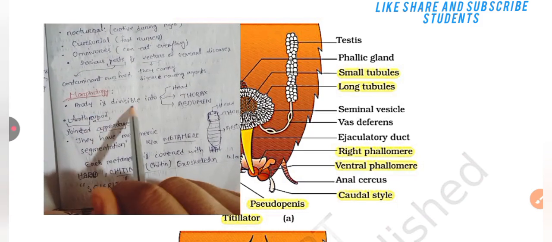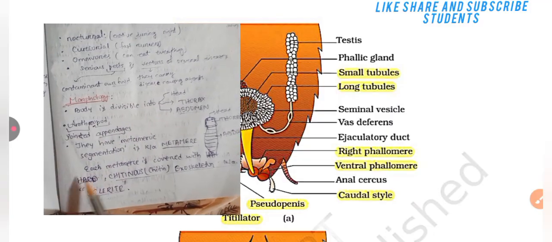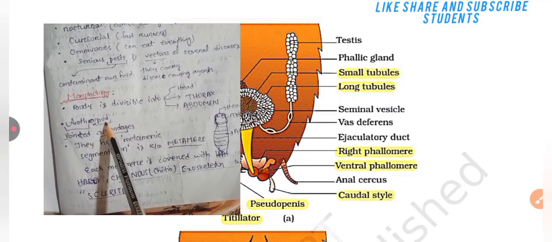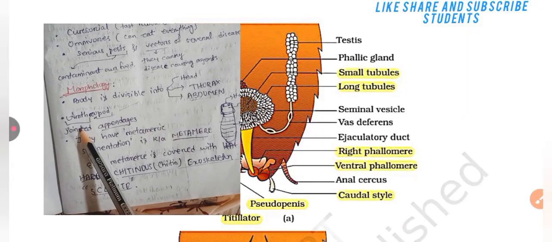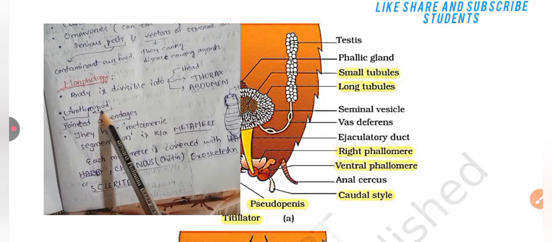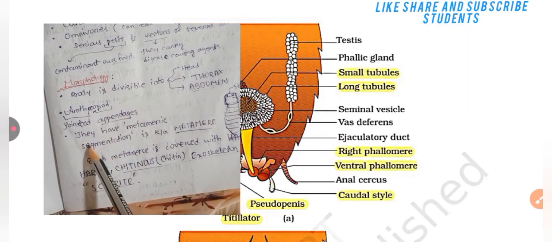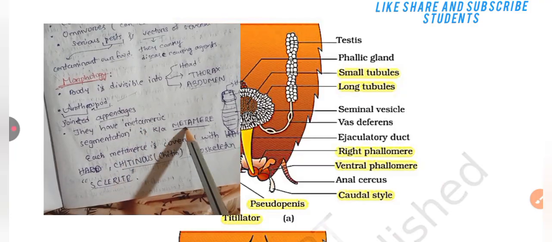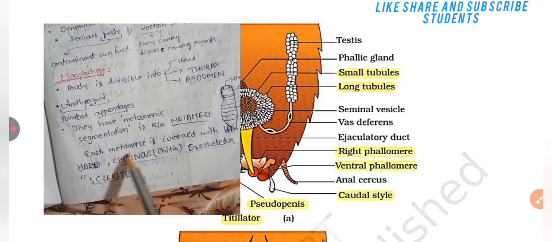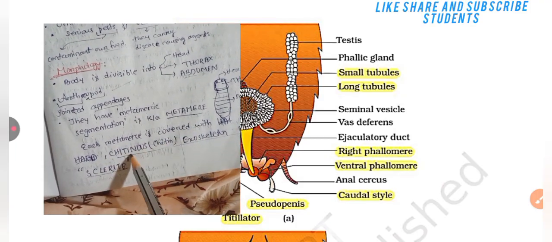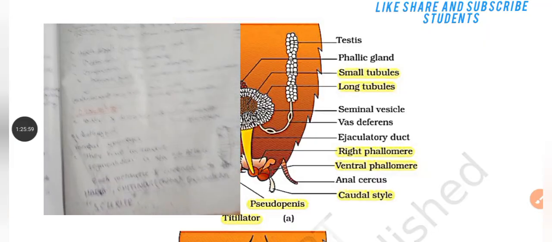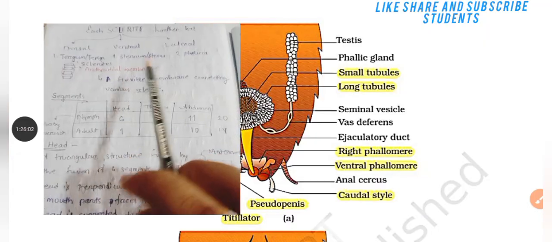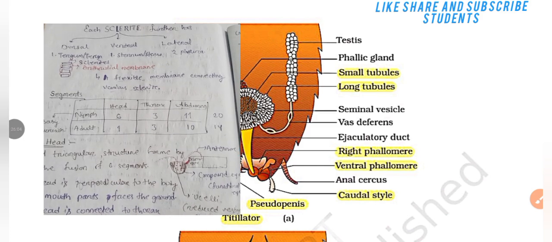Morphology: the body is divisible into head, thorax, and abdomen. Cockroaches are arthropods. Arthro means jointed, and poda means appendages. They have a metameric segmentation, each segment known as a metamere. Each metamere is covered with a hard chitinous exoskeleton known as sclerites. Each sclerite is further divisible into dorsal, ventral, and lateral.